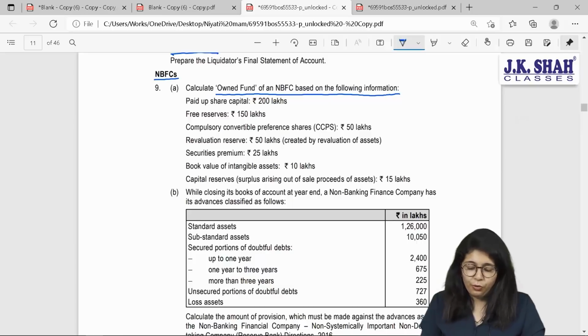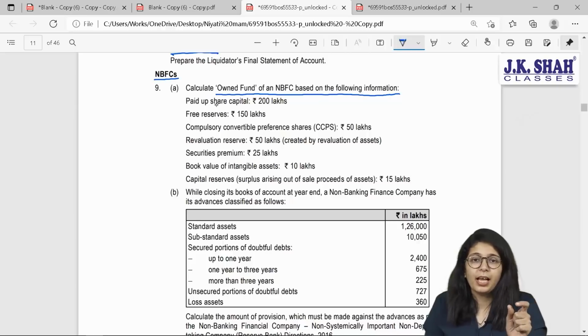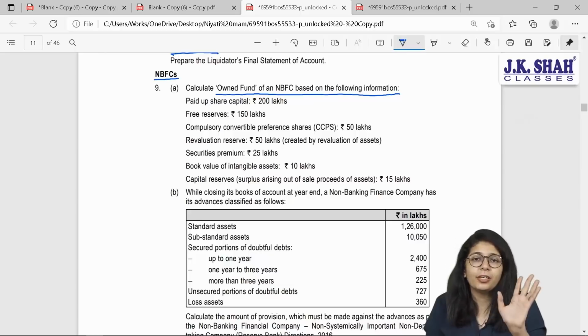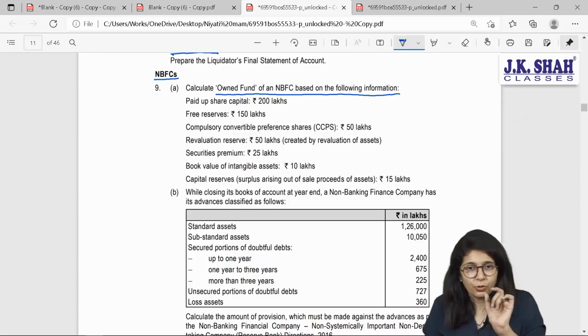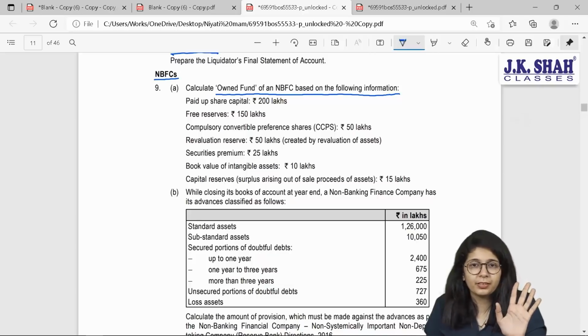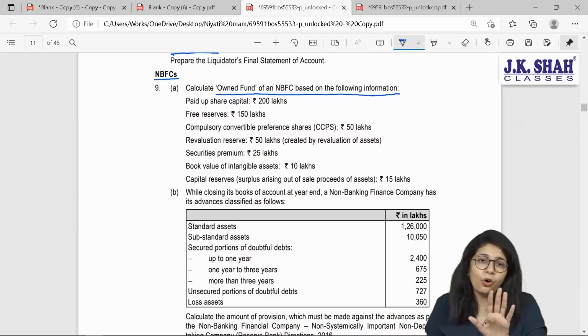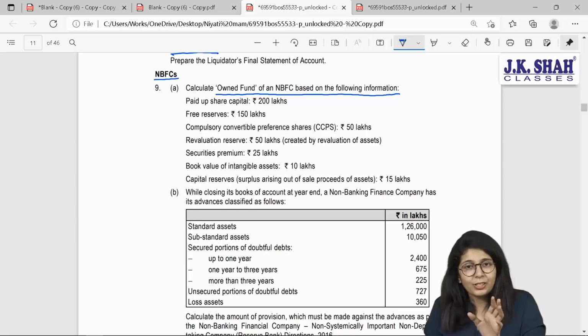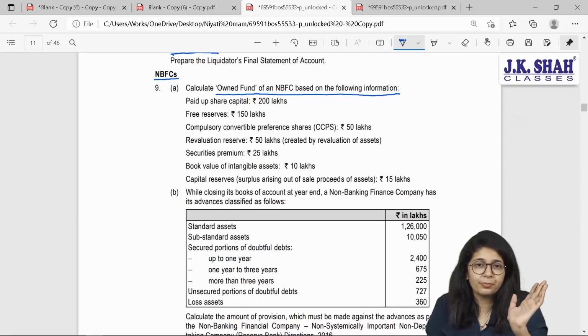Now, own funds includes your share capital. Which type of share capital? Beta, equity. And it includes those preference shares which are going to get converted into equity. So, only preferences are not to be considered, only convertible preferences will be considered. You are going to consider all your free reserves excluding revaluation reserve. If you have any intangible assets, then you should remove them. This is how you find out your basic own funds.